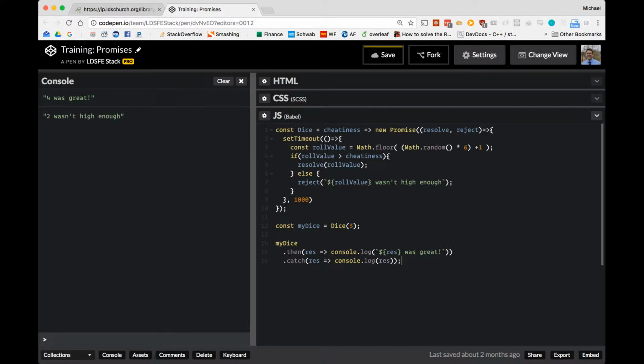All right, so our first roll, 4, was high enough. It passed our threshold that we passed in, and so we called resolve, and that triggered the first then to happen, and it was great. When the function was called again, because of the auto running nature of CodePen, as I continue to type, it ran the function again. The second time, 2 was the value that was generated by the random call, and 2 was not high enough.